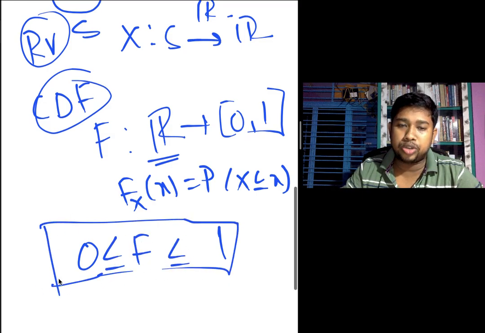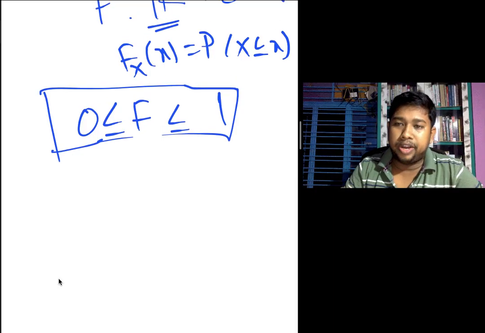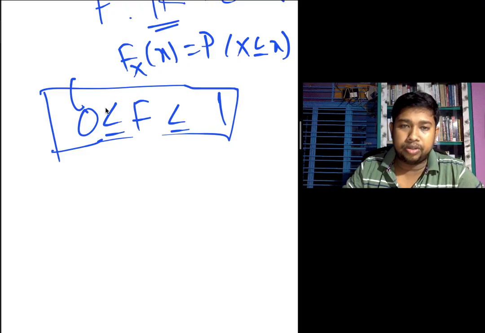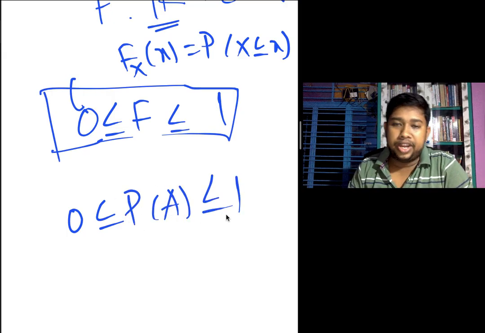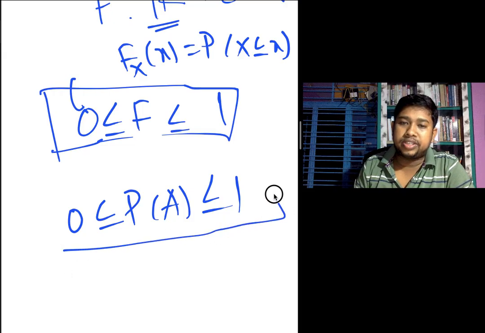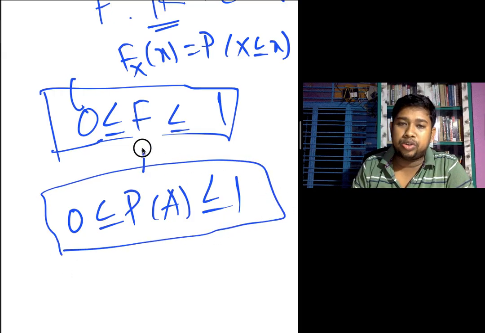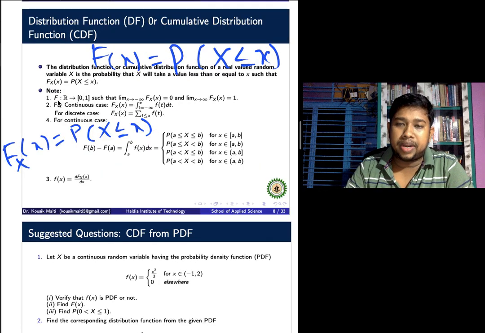You can also remember that any probability of an event A satisfies 0 less than or equal to P of A less than or equal to 1. Any positive probability value belongs to 0 to 1. Similarly, the CDF value also belongs to 0 to 1. Here capital F maps the real numbers to 0 to 1. In the limiting case, as x tends to minus infinity the value is 0, and as x tends to infinity the value is 1.